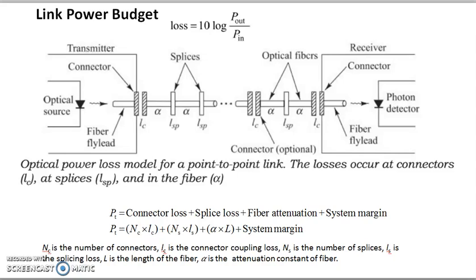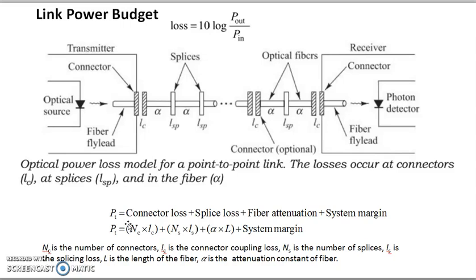So we should know, for a link power budget, what will be the total loss in a given system, and that total loss depends upon the connector loss, which connectors we are using at the transmitter, meaning at the source, and the connector used at the receiver or detector.